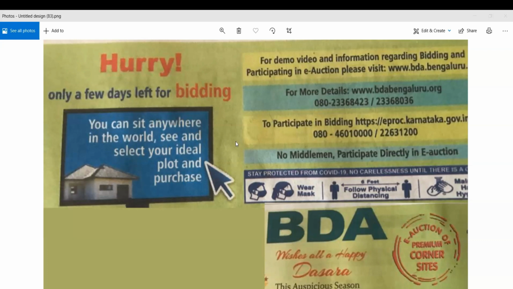To participate in the bidding, you need to register at eproc.karnataka.gov.in. Go to this website and register over there. If you have any doubts, you can call 080 4601000, and the other number is 22631200. There is no middleman; you participate directly in the e-auction.